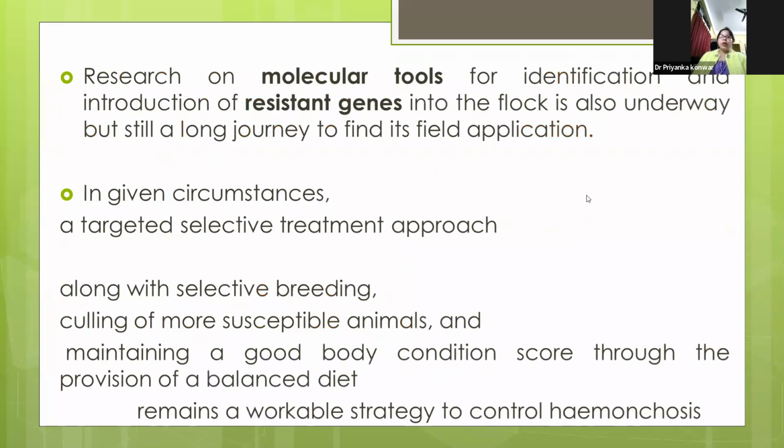Research on molecular tools for identification and the introduction of resistant genes into the flock is also underway, but there is still a long journey to find field applications. In the given circumstances, a targeted selective treatment approach, along with selective breeding, culling of more susceptible animals, and maintaining a good body condition score through a balanced diet, remains a workable strategy to control haemonchosis.